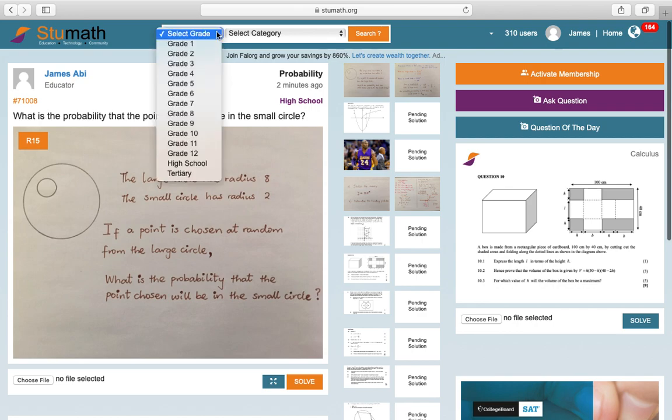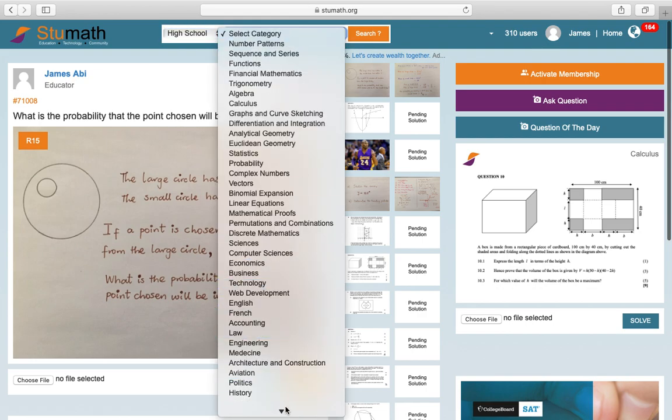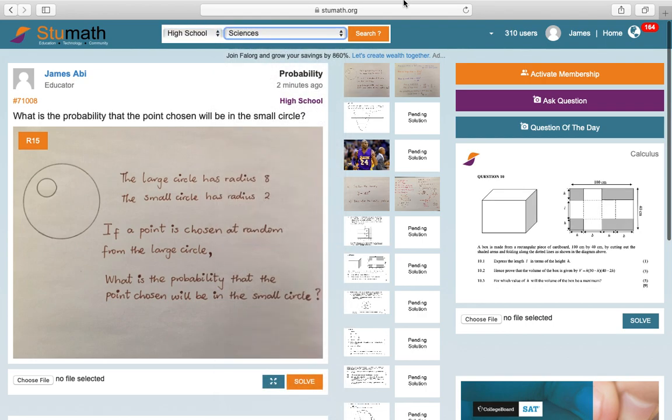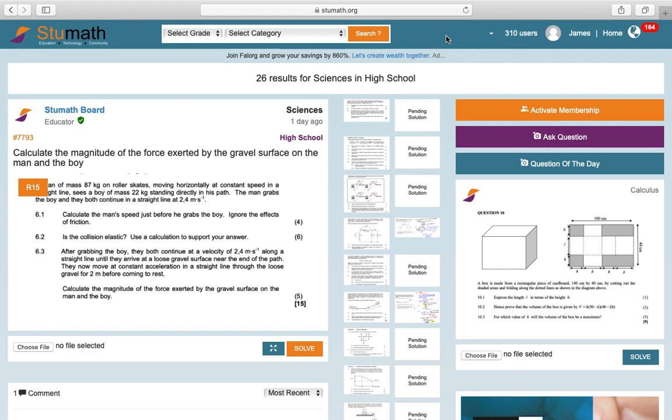So, for example, if I'm looking for questions that are in the high school grade and under the science category, then I just have that and I click on search, and it's going to search the database for any of those that fit the category and display the results. As you can see, it says we've got 26 results for sciences in high school, and it's that simple. You can filter your search as much as you want to get exactly what you want on the platform.